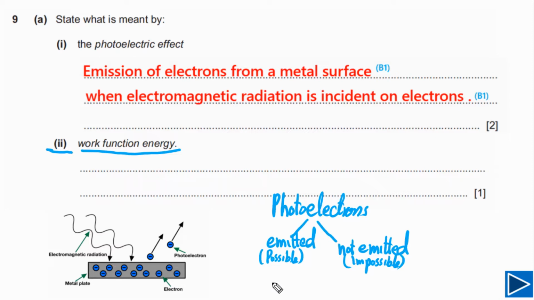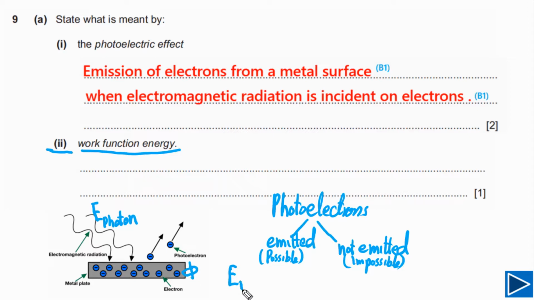It is possible that electrons will be emitted if the energy of the coming photon is greater than the work function of the metal.